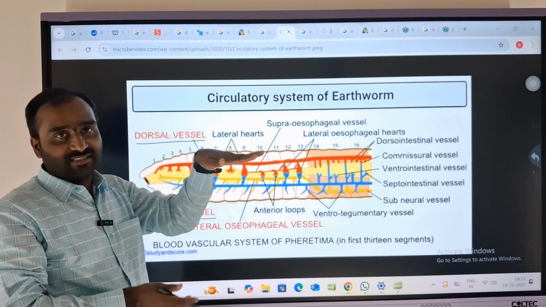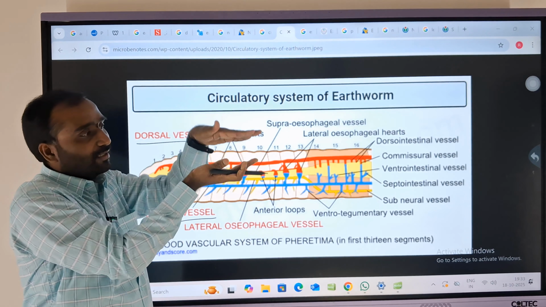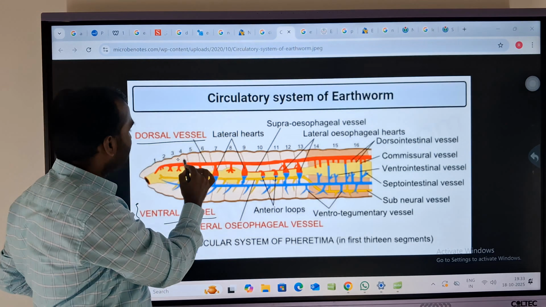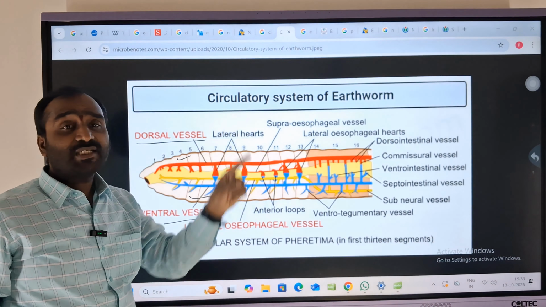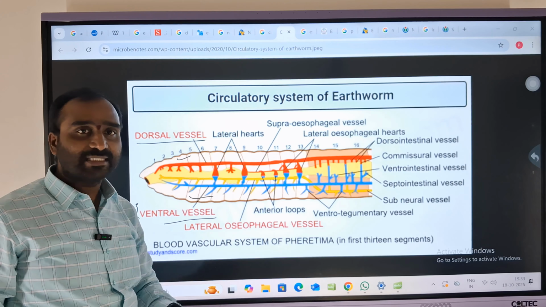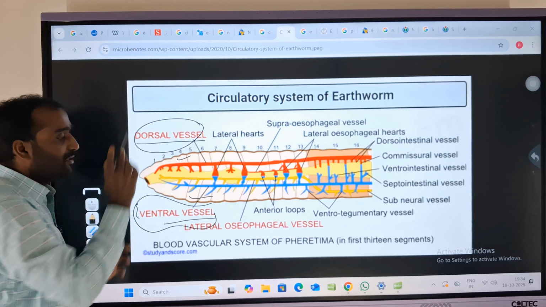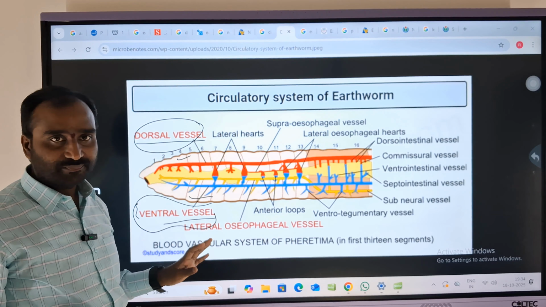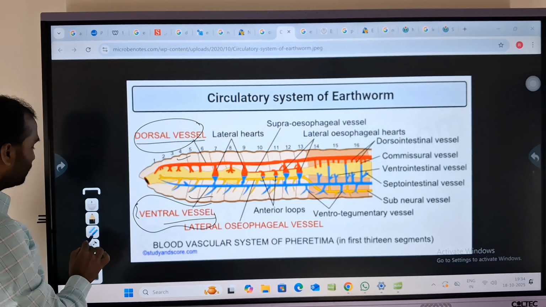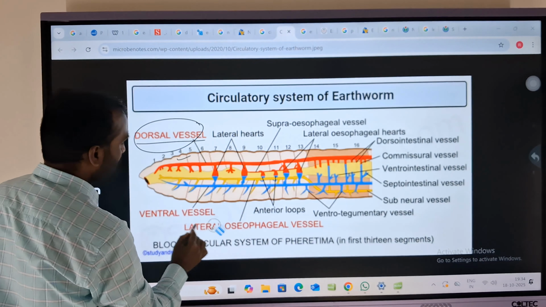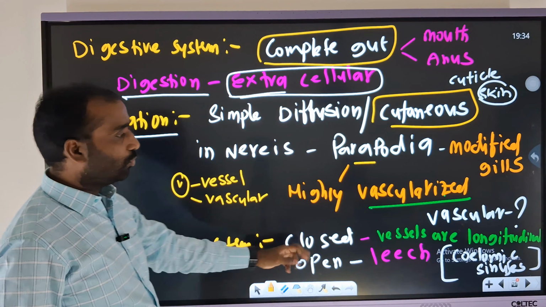So this is an organism, earthworm. Here in this area is the dorsal blood vessel, and here this is the ventral. So like that, dorsal blood vessel as well as a ventral blood vessel. I have mentioned this is a closed type of circulatory system. The reason is that we have a dorsal blood vessel as well as a ventral blood vessel. Got it? Due to that reason, we have a mention over there. This is the closed type of circulatory system. Okay now. And next one is open type.